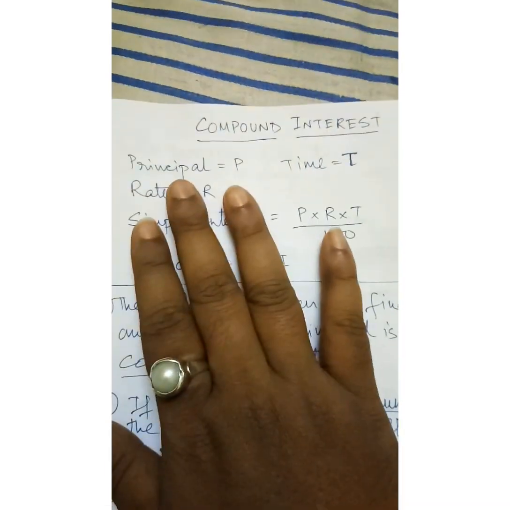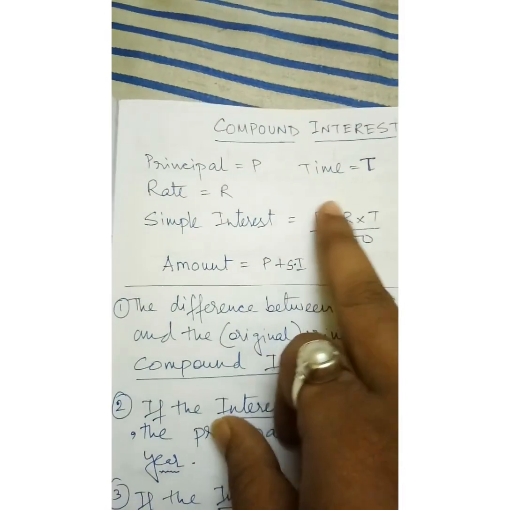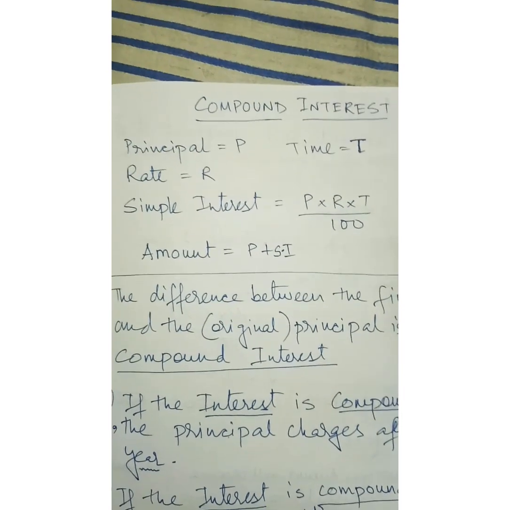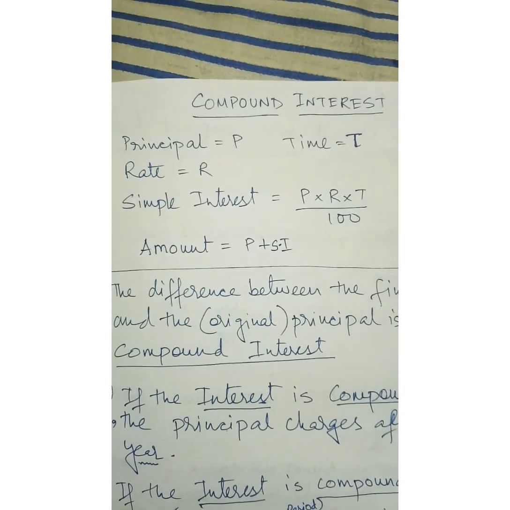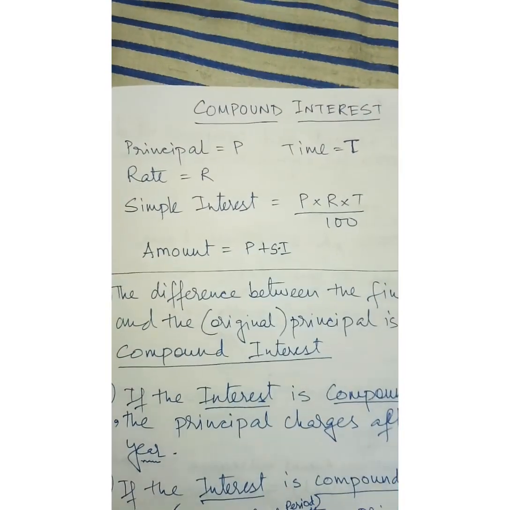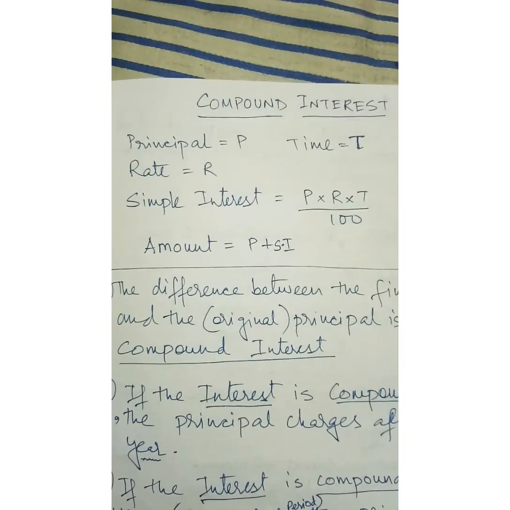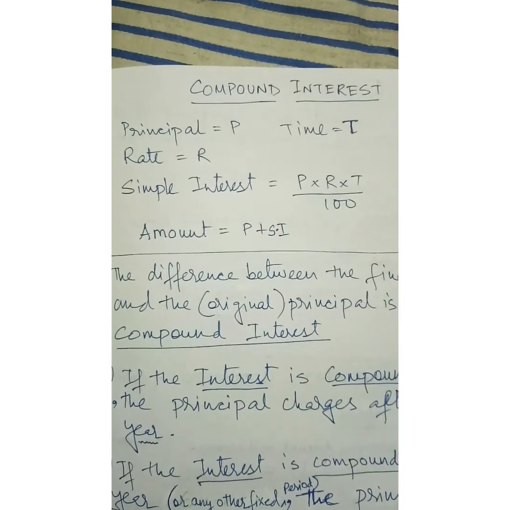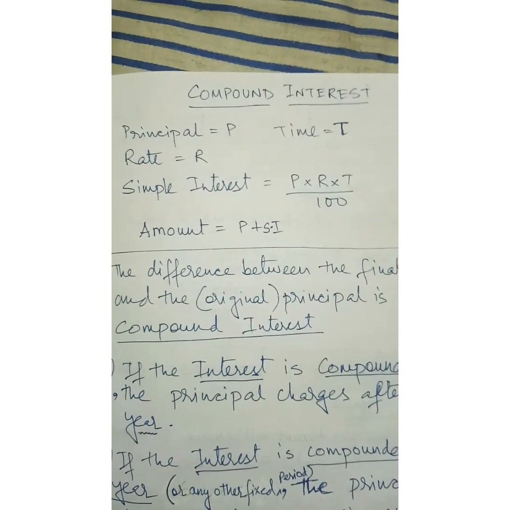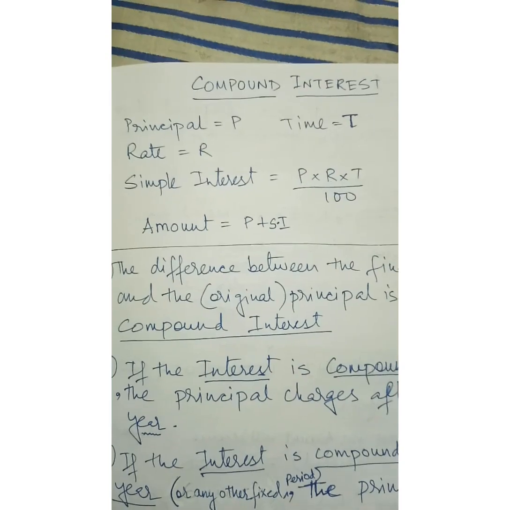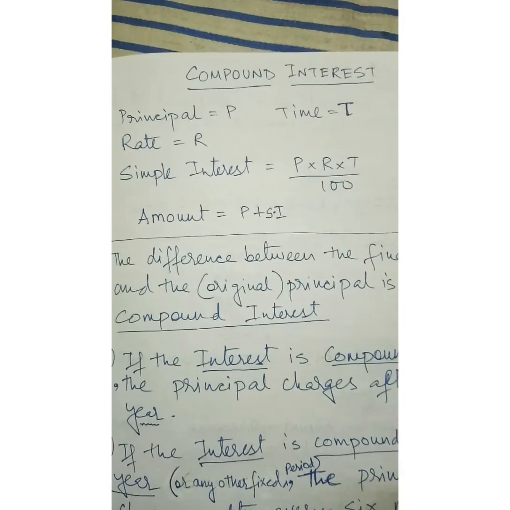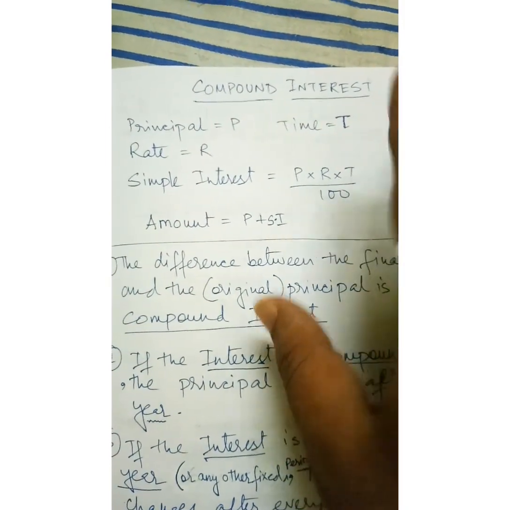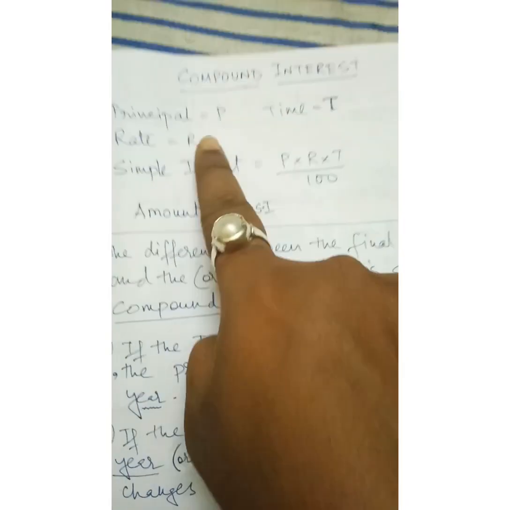We know that principal is the original amount, and the time is the time span, suppose 1 year, 2 years, how many years you are keeping the money. For 1 year or 2 years, that is a different thing, a different question will be asked. The rate is at what rate you are keeping, might be 10% or 15% after 1 year. You will see in the bank also, generally there is a percentage. Suppose if it is given 5%, 6%, that means they are giving the interest on the basis of compound interest. All the money we keep in banking sectors or any other financial sectors, they always give on the basis of the compound interest system.